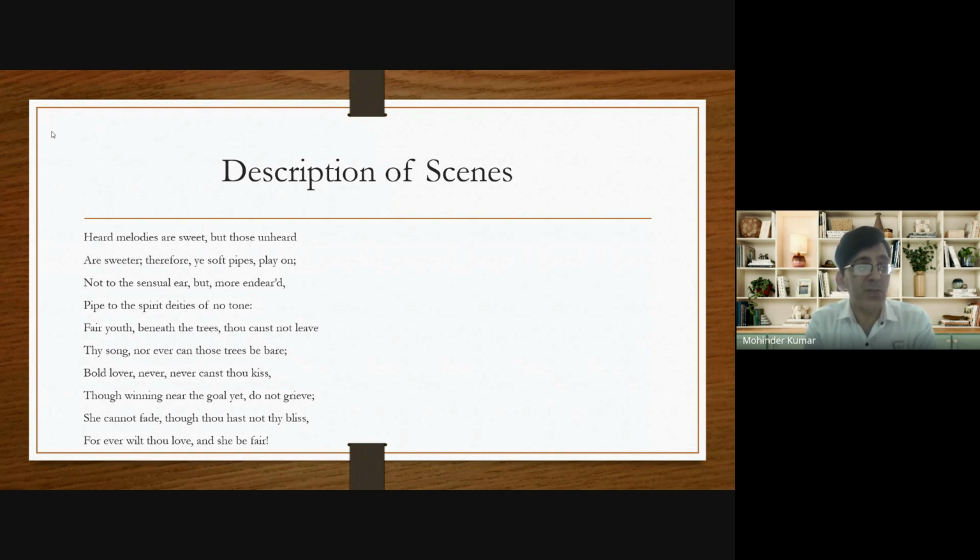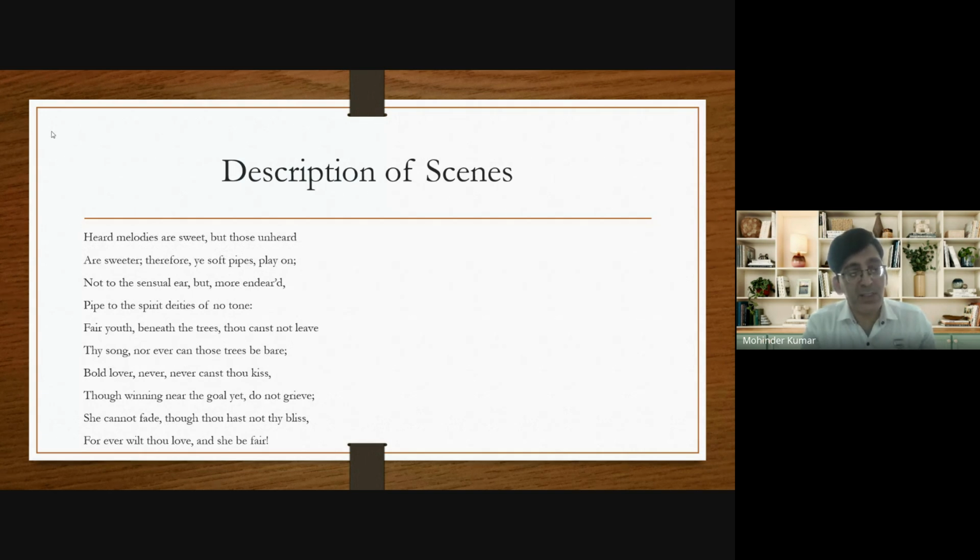Heard melodies are sweet, but those unheard are sweeter. That's a very important quotation, you must remember, because it is asked in many competitive exams. Similarly, the first line of this poem is also very important. Thou still unravished bride of quietness. Therefore, ye soft pipes, play on; not to the sensual ear, but, more endeared, pipe to the spirit ditties of no tone. Now try to understand the meaning of these four lines.